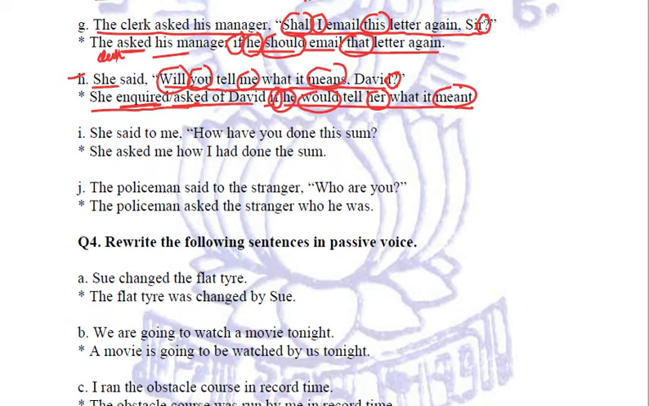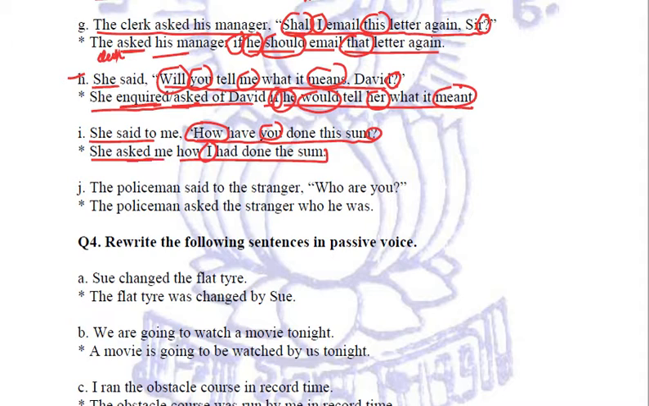Clear? Let us see the next one. She said to me, how have you done this sum? Again, question mark. Inquired, asked. She asked me how I had done the sum. You is replaced with I, and because now the question in the inverted commas is not starting with any helping verb, but we know that if it starts with what, when, where, why, how, then we do not use if or whether. So the same thing we have applied here.